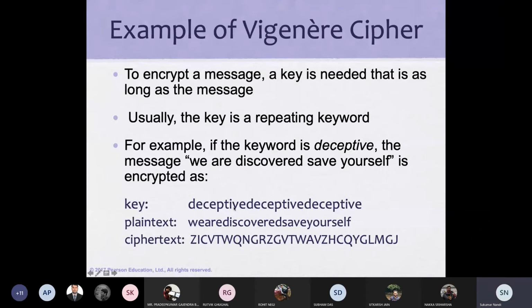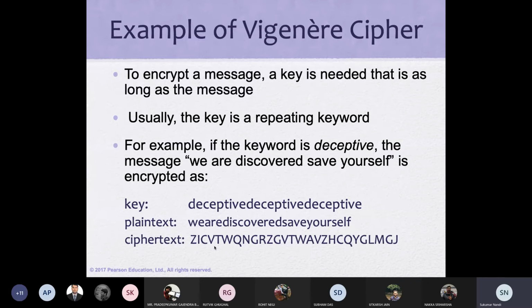Why is this happening? Because language has redundancy. The characters are coming in such positions that they map from plain text to ciphertext, the same alphabet mapping to the same ciphertext alphabet, so the mapping remains the same or repetitive.